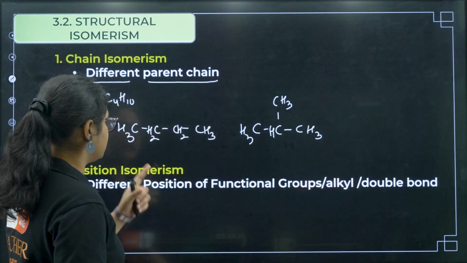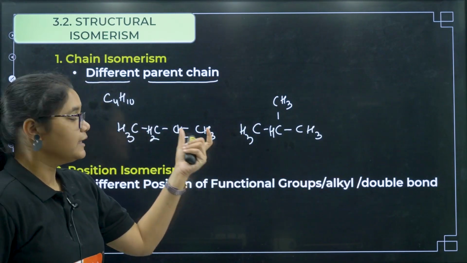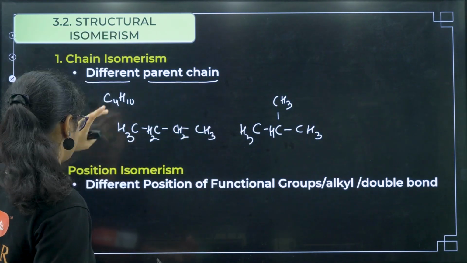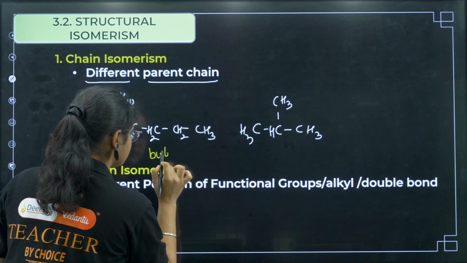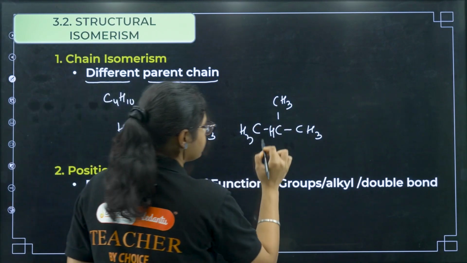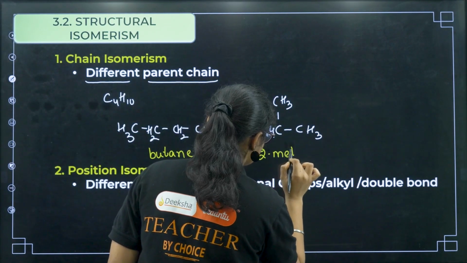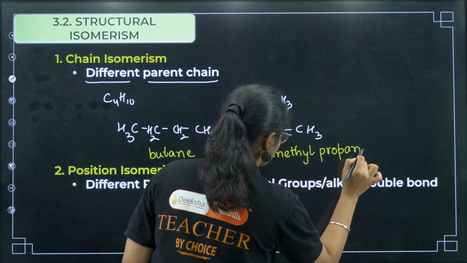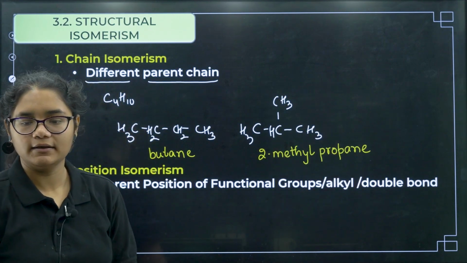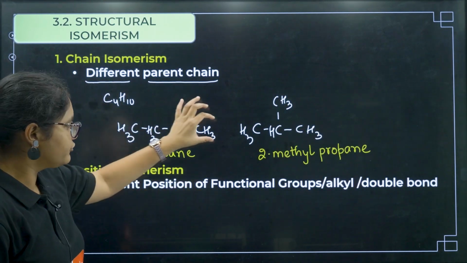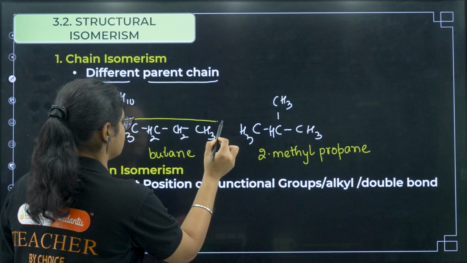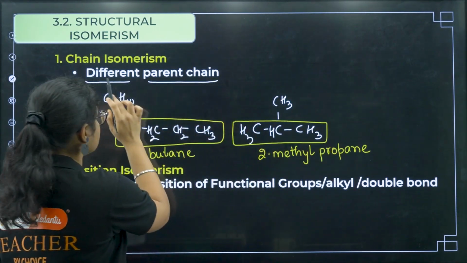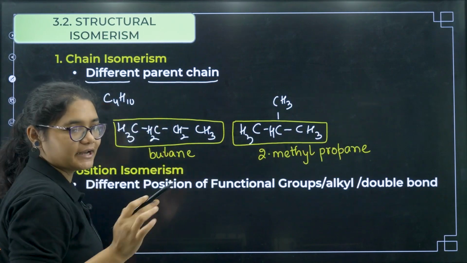Right, so you can see here there are 2 isomers and they have different parent chains. If you number them or write their names, this will be simple butane, and this will be 2-methylpropane. Clear? 2-methylpropane. So you see the parent chain here is of 4 carbons, but here the longest chain is of 3 carbons. When a different parent chain is there, we call them chain isomers.